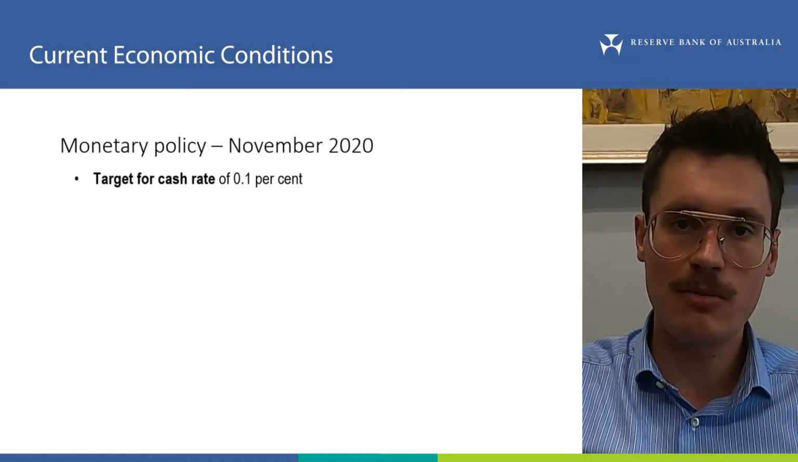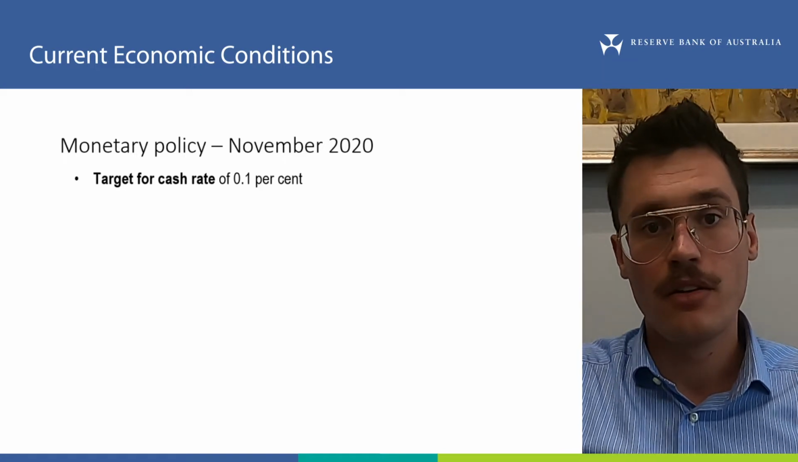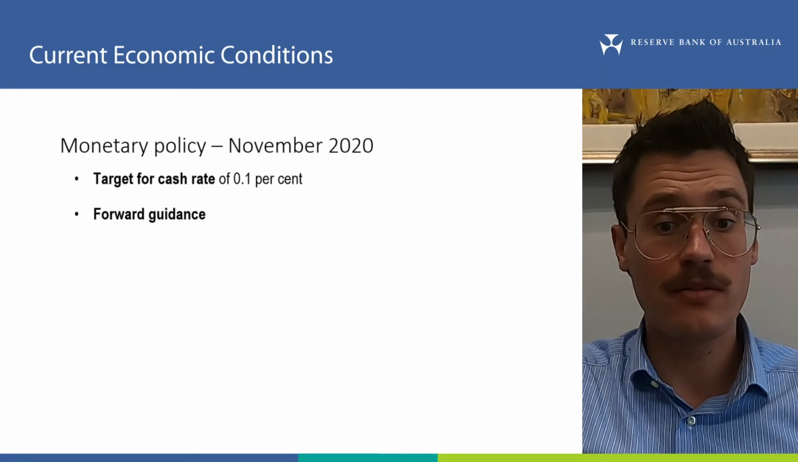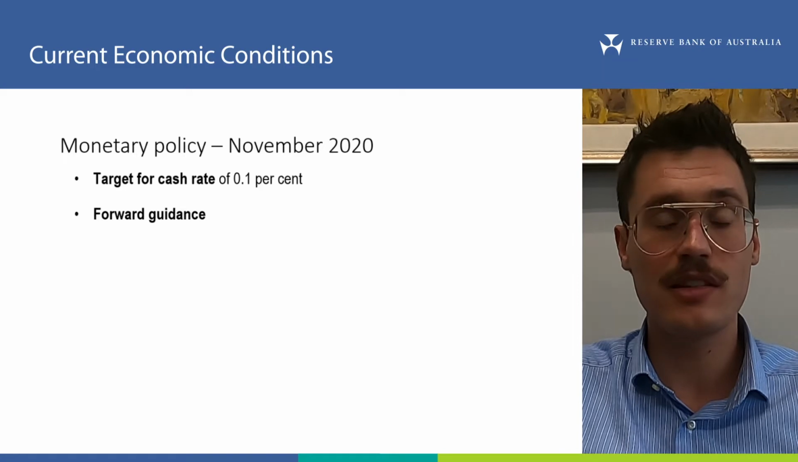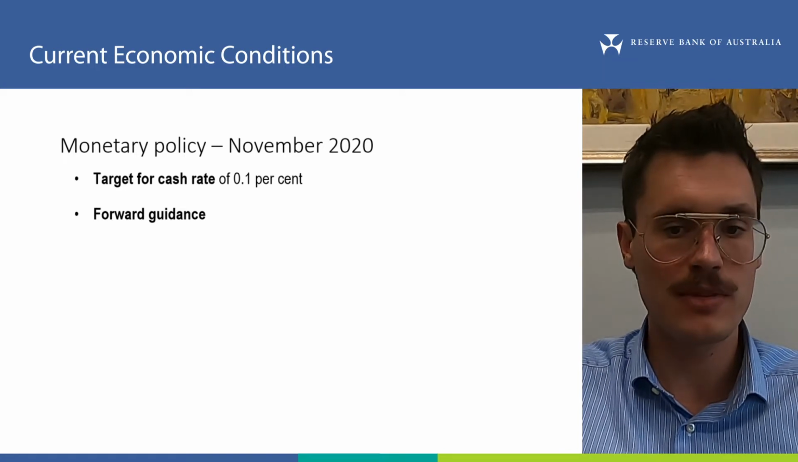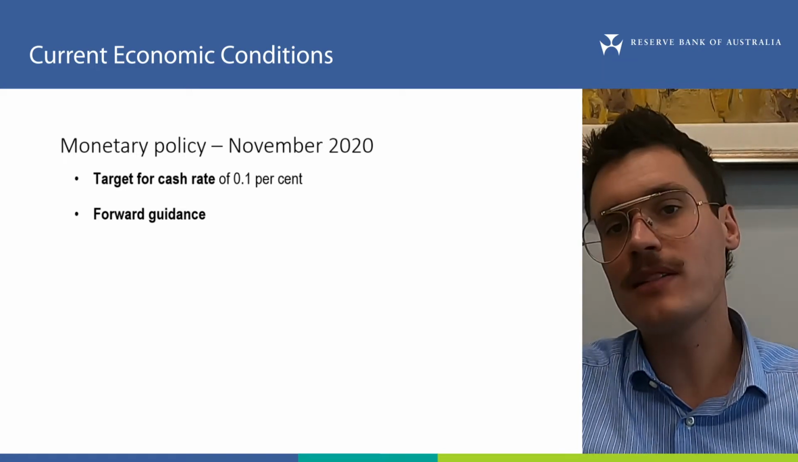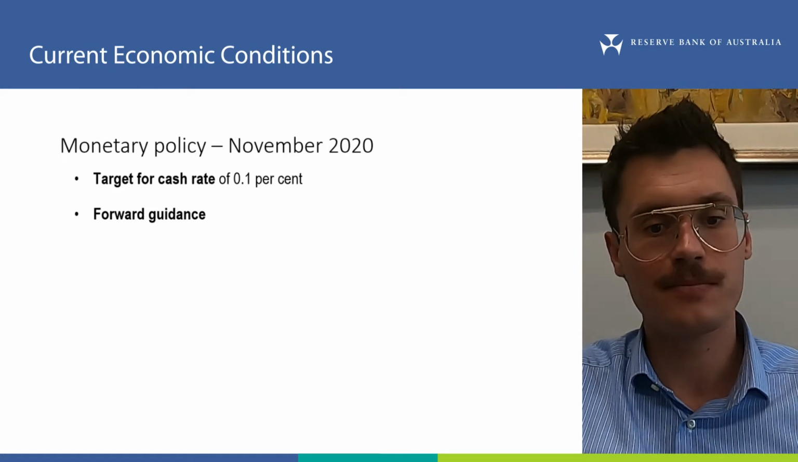rate on exchange settlement balances to 0. Forward guidance on the future path of the cash rate target, which will not be increased until actual inflation is sustainably within the target of 2 to 3%. This is not expected by the board for at least 3 years.